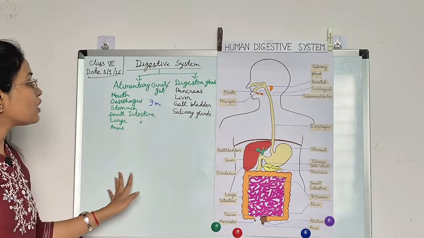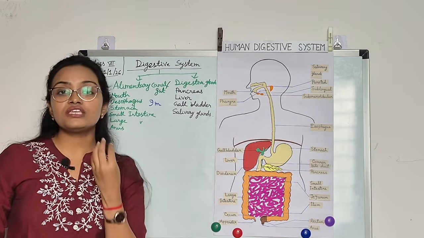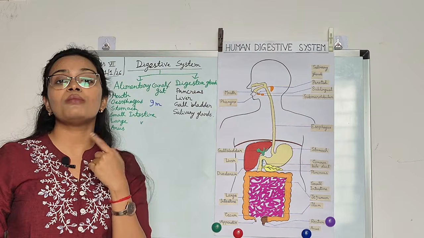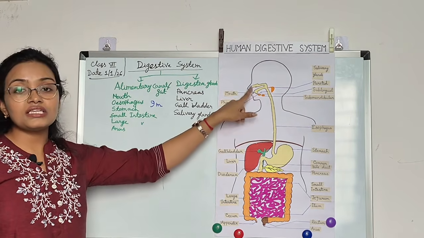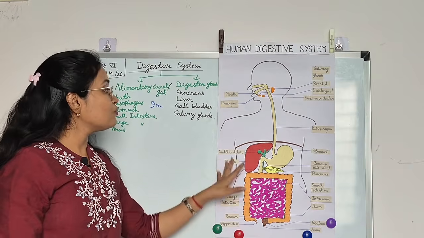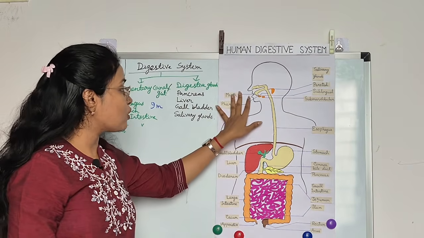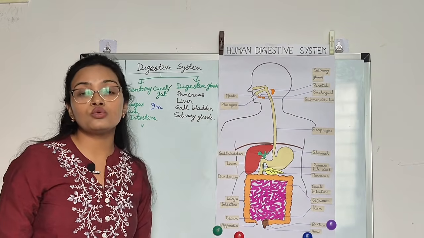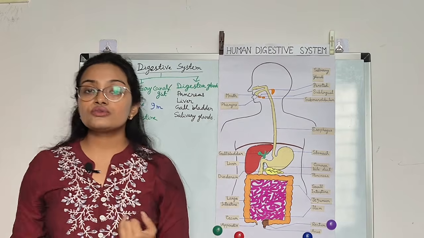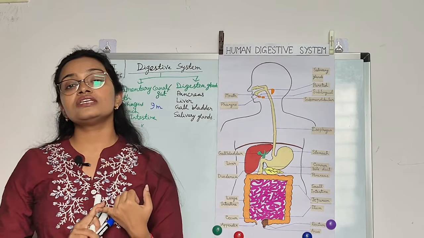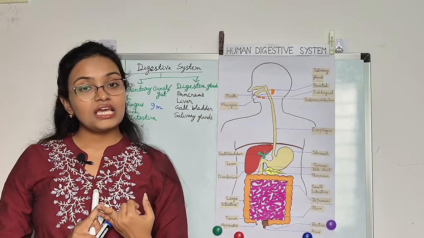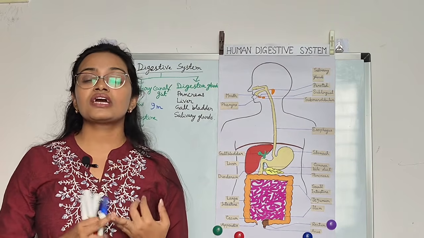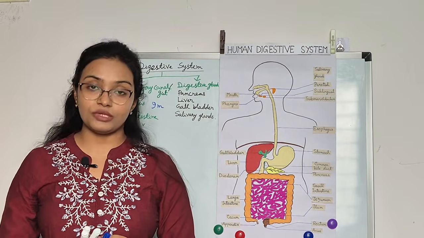First one is our mouth. We eat food through the mouth. The mouth is the first part where we take in the food, and that is called ingestion. So ingestion of the food occurs in the mouth. In the mouth we have three parts. First is the tongue, which is responsible for the taste of the food, and second is the teeth, which are responsible for grinding, crushing and cutting the food.